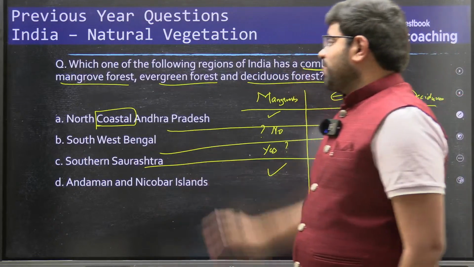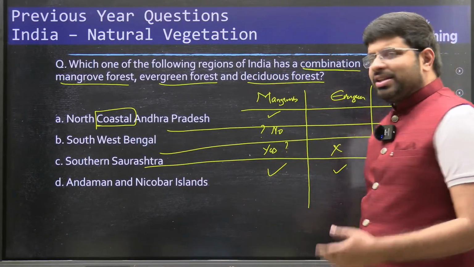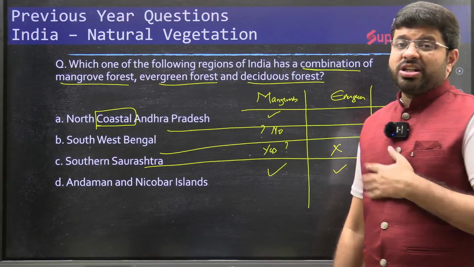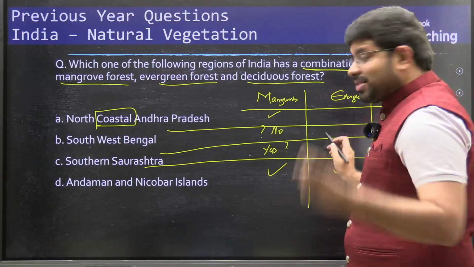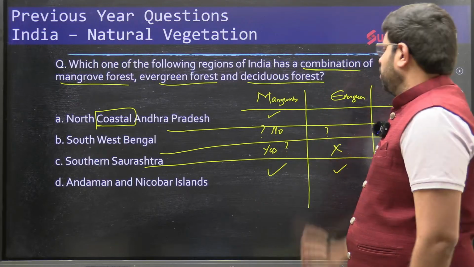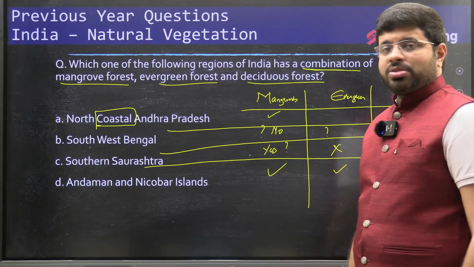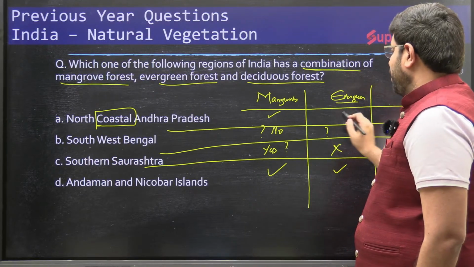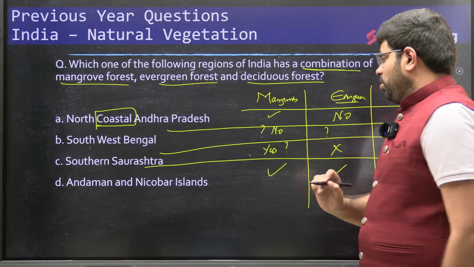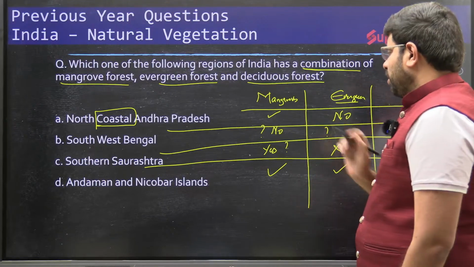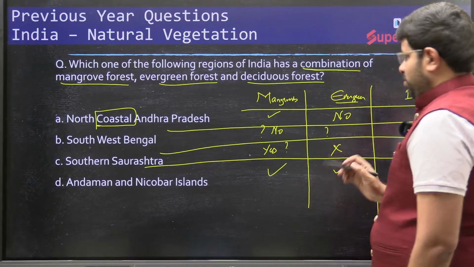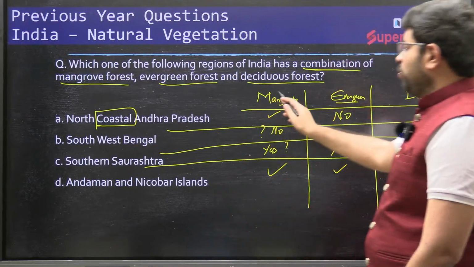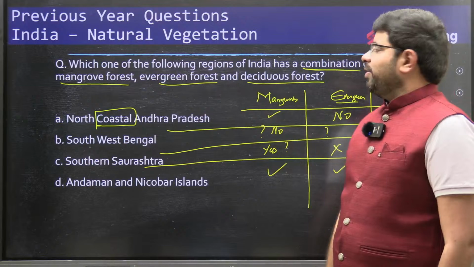Then you see Southwest Bengal. Do you find a decent amount of rainfall? Rainfall is decent, but is there an opportunity for evergreen? As of now, for us, question mark. North coastal Andhra Pradesh. Do you find decent rainfall? Yes, but it is not sufficient for evergreen. So what is happening? Now the confusion is, the answer is mostly Andaman Nicobar, which you get to know from mangroves and evergreen.